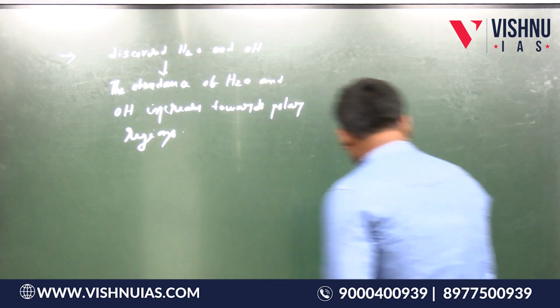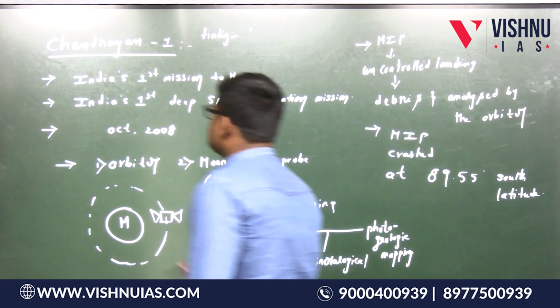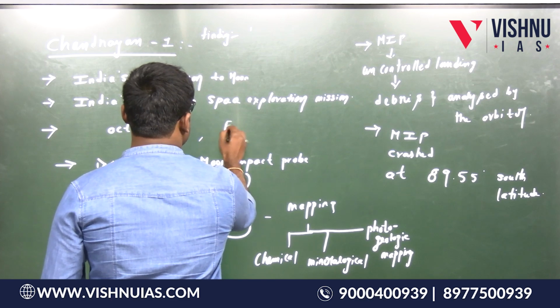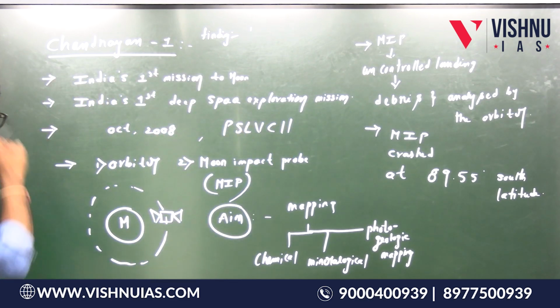Now, what is the vehicle used for the launch of Chandrayaan 1 mission? These are very, very important points, students. We need to remember this. What is the vehicle here? It is PSLV C11. It is the vehicle which is used to launch.